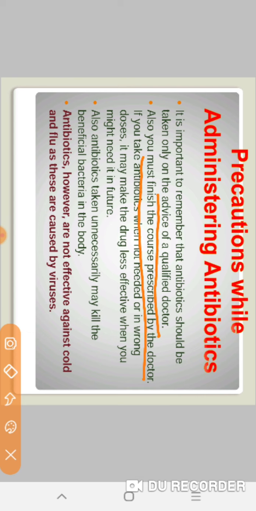Otherwise, the bacteria will again affect you. If you take antibiotics when not needed or in wrong doses, it may make the drug less effective when you might need it in future.